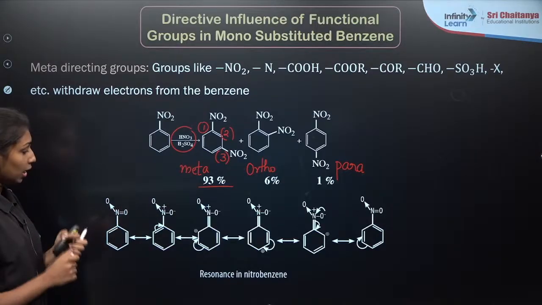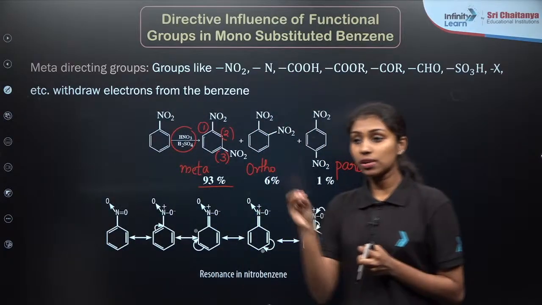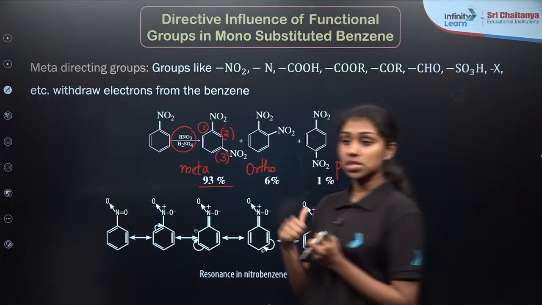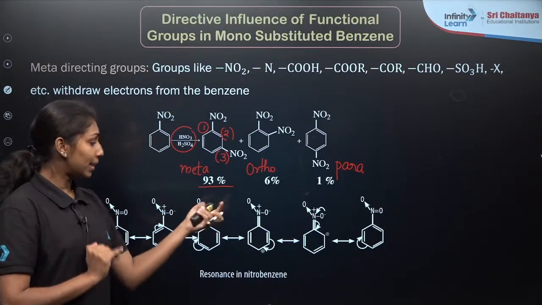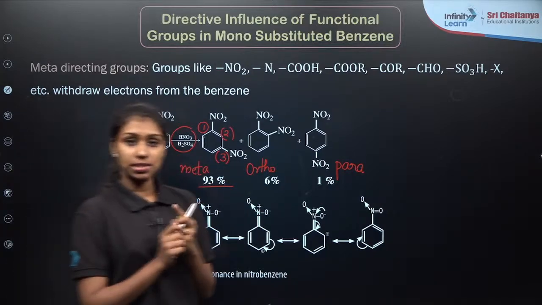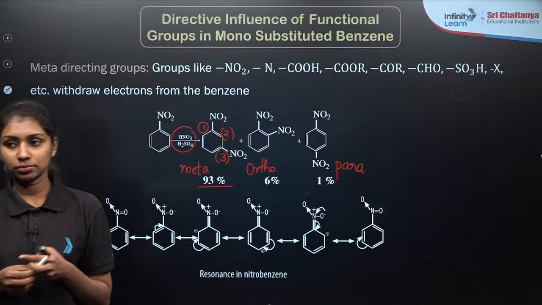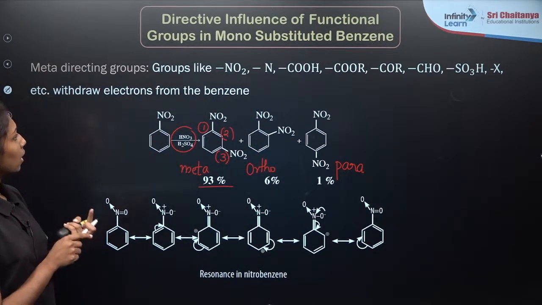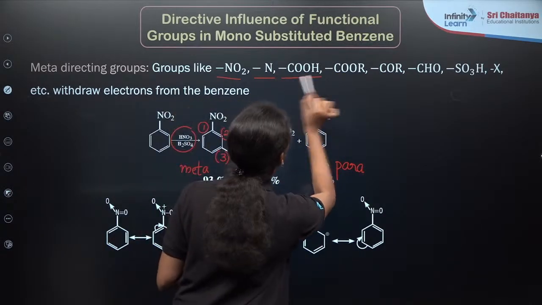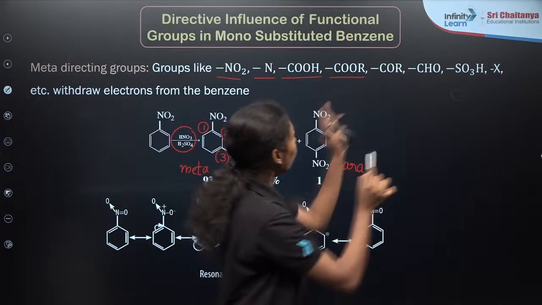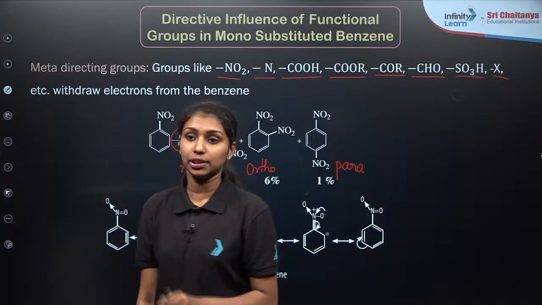So we can say that according to the resonance structure, if you are talking about the electron density, here you can say that the electron density is maximum at the meta position in the case of NO2 groups. Which means that NO2 groups will direct the incoming group to the meta position, right? Which means 1,3 positions. Clear? Similarly, NO2, carboxylic acid group, C double bond OH, COR, C double bond OR, CHO aldehyde, SO3H, and all the halogens will be meta directing groups, right? Clear?